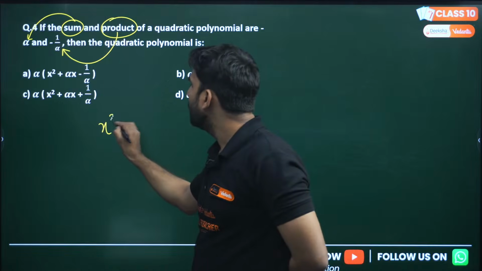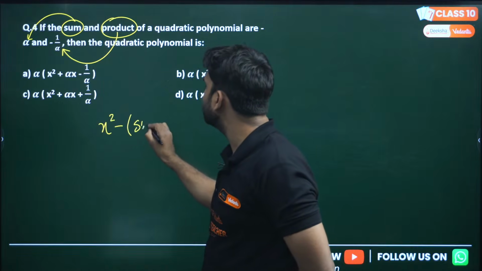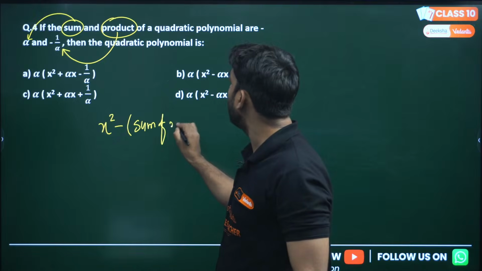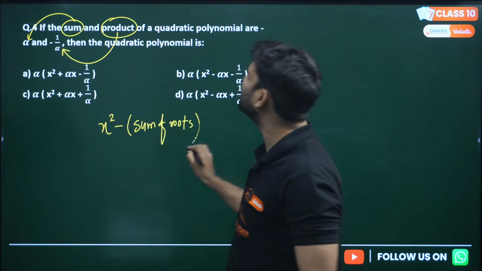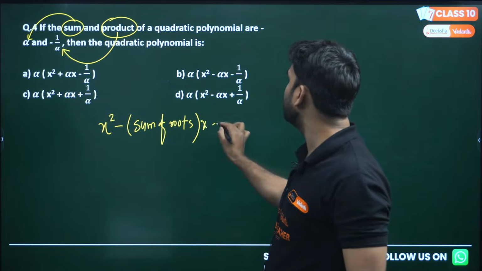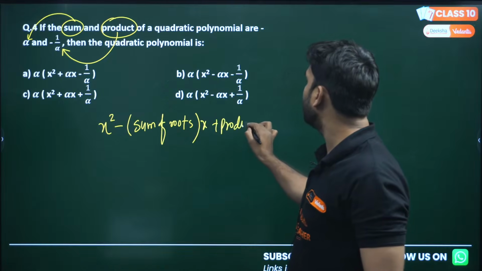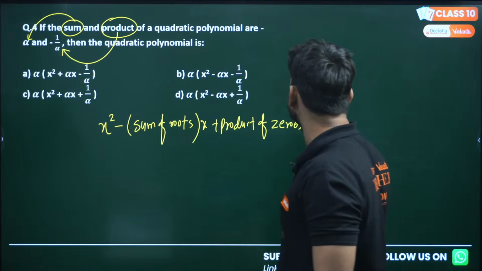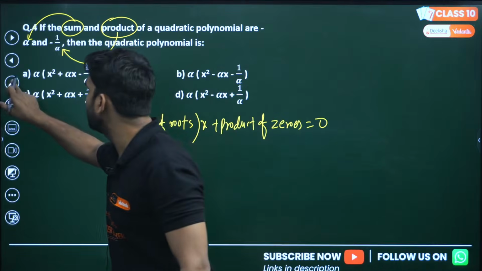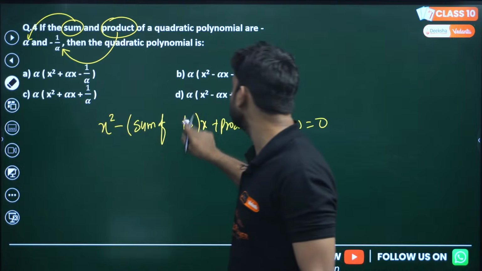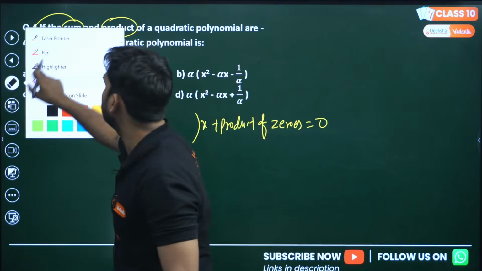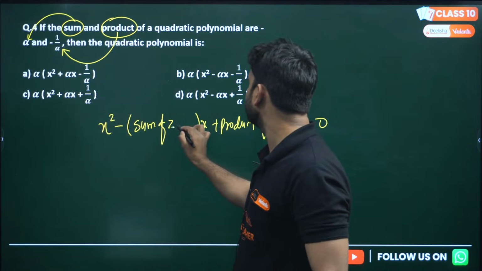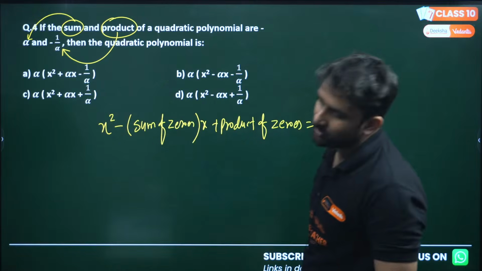Just a few minutes ago, I gave you a formula: x square minus sum of roots, or we can say sum of zeros, into x plus product of roots. Better to say zeros because we are discussing polynomial. Generally the term root is used in quadratic equation, so in polynomial we can use zeros.